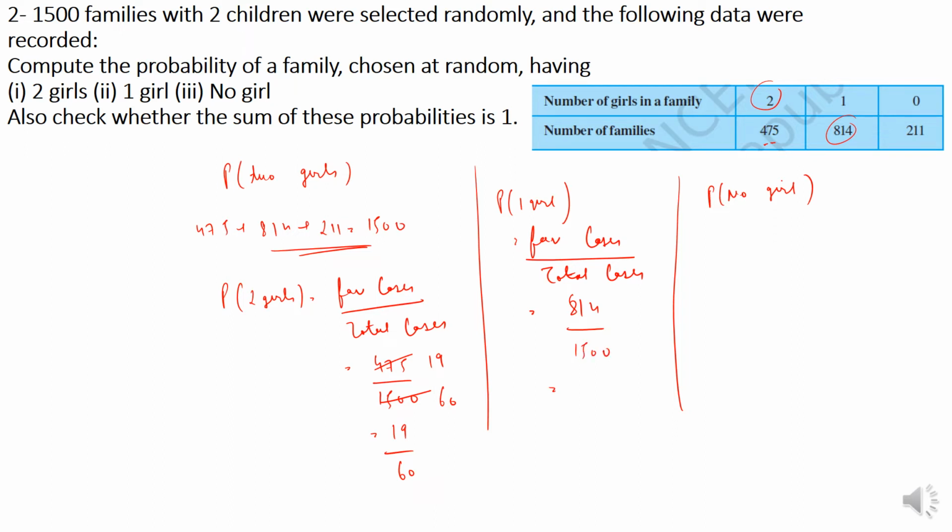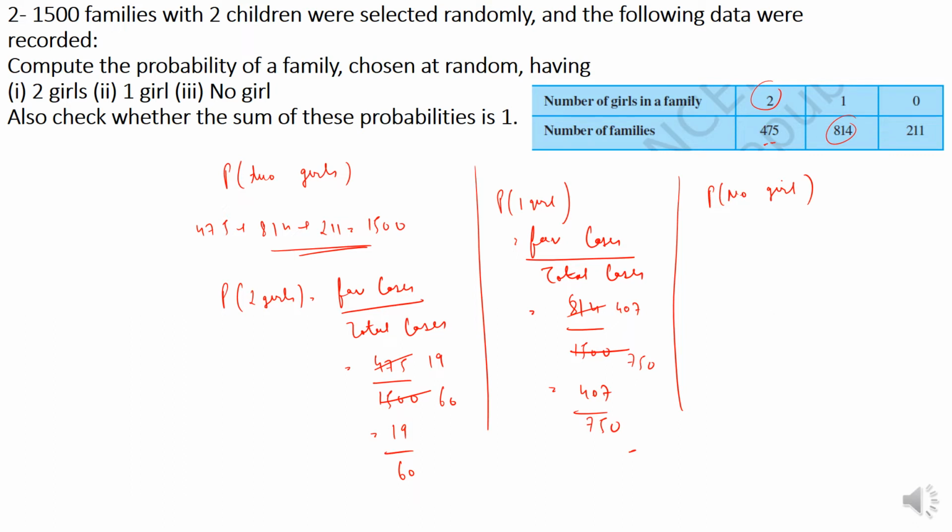So 814 divided by 2 is 407, and 1500 divided by 2 is 750. So always when you are writing a fraction, you should make sure that you divide it so that it is the smallest fraction. You shouldn't leave it simply like 814 by 1500.